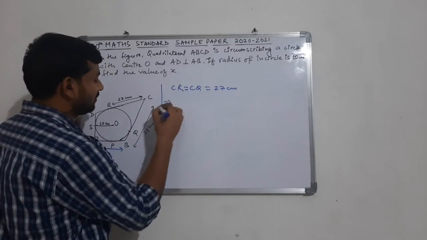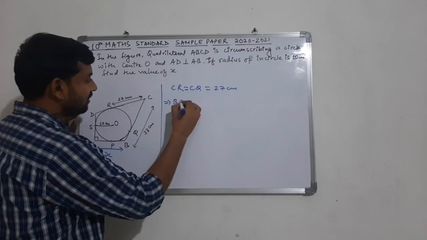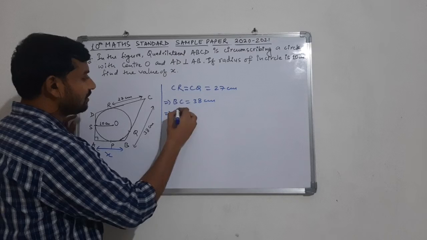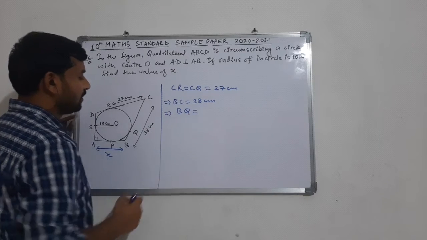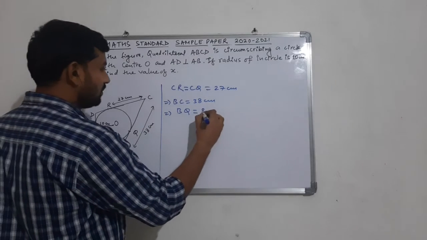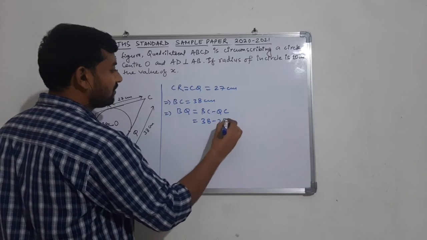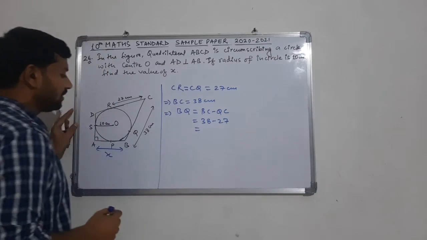Now, as in the question it is given that BC is equal to 38 centimeters. So from here we can calculate the value of BQ, which is BC minus QC, and BC is 38 minus 27, which is coming out to be